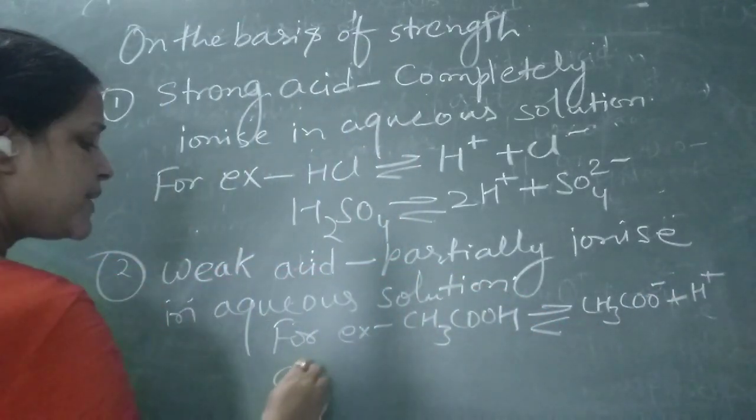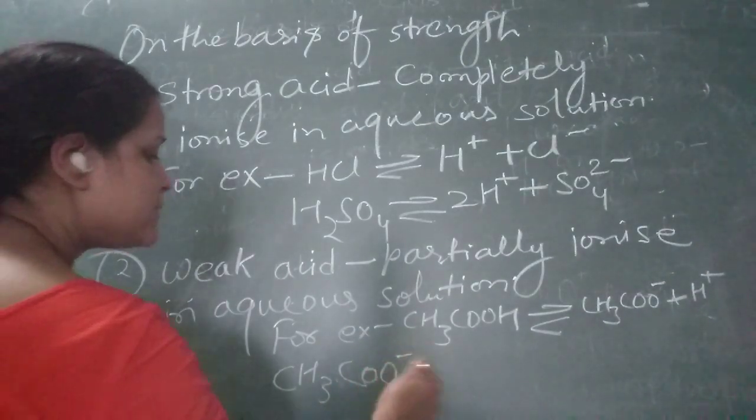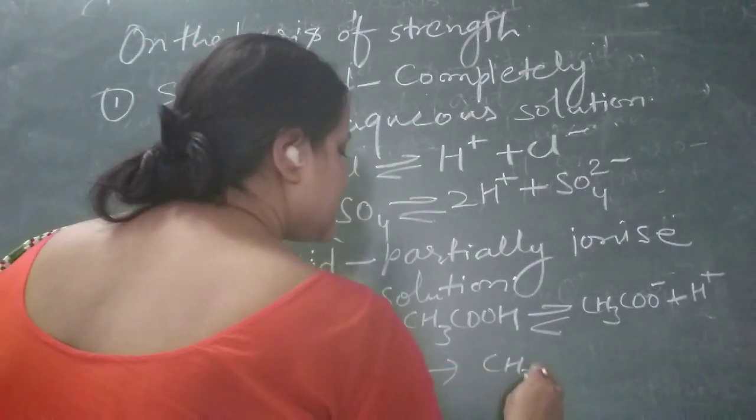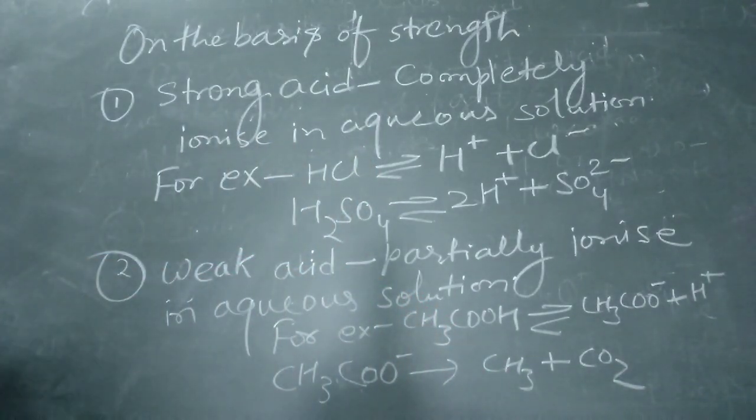Again this CH3COO minus breaks down into CH3 plus CO2. Therefore acetic acid is known as a weak acid.